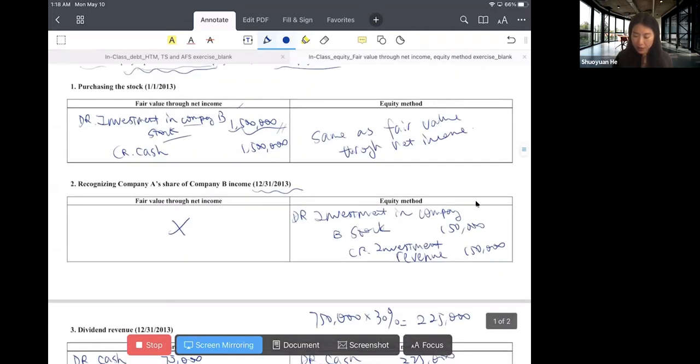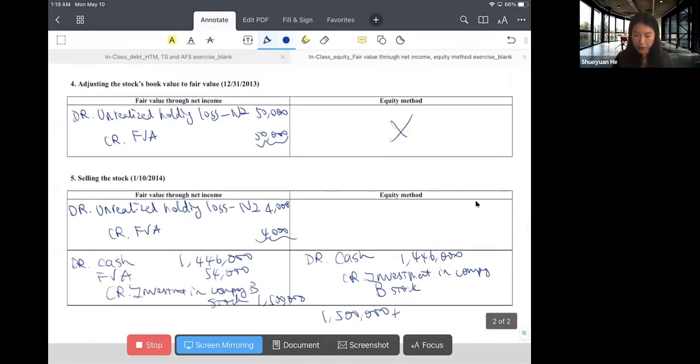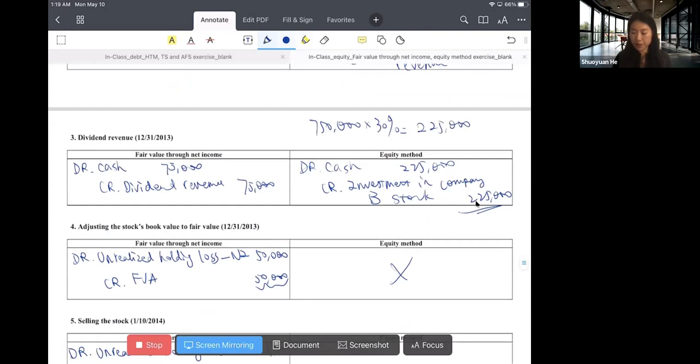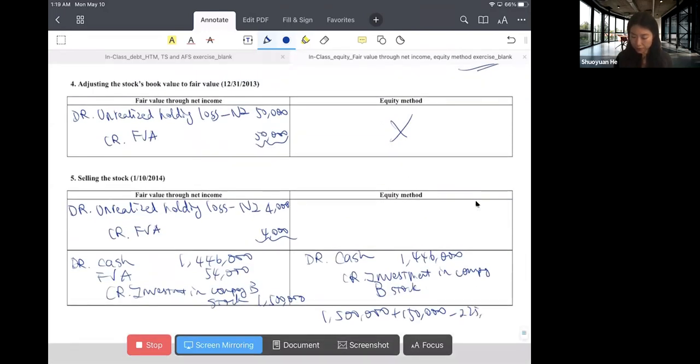And then we debited 150,000. That is company A's share of company B net income. So plus 150,000. And then we take away 225,000. That is the dividend. So the balance at the time of sale is 1.425 million. So we need to write off all of the balance.